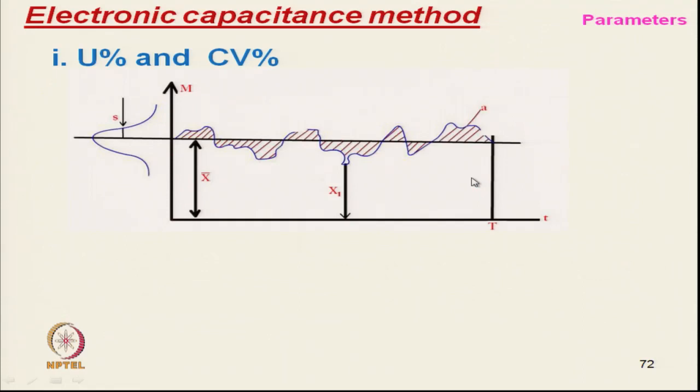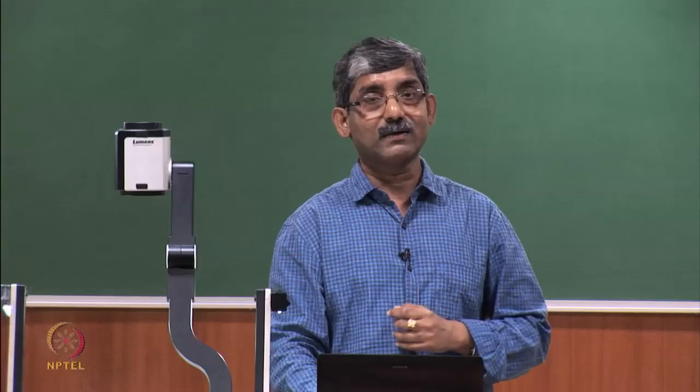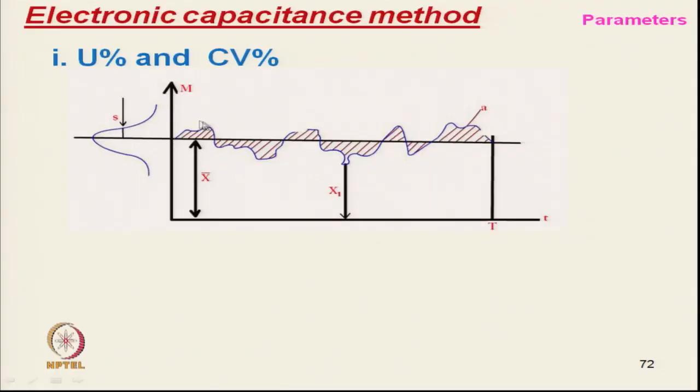Now, how to calculate the U percent from this curve? Here this is the variation in mass per unit length. Actually you are getting the capacitance value, only thing it is a factor of k. So, the factor of k we know, and this is the A, where A means the area of this shaded portion.